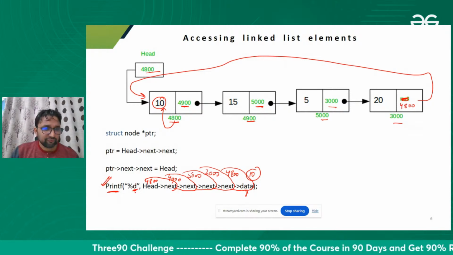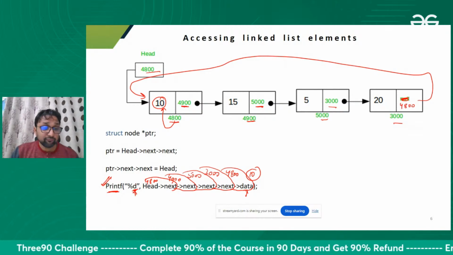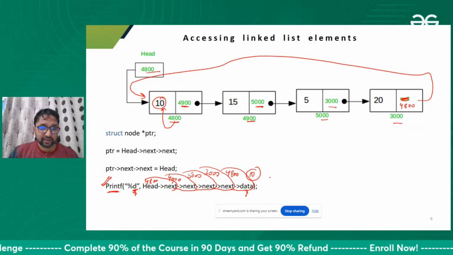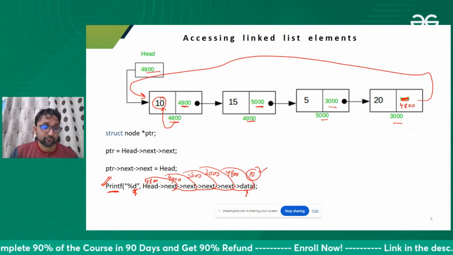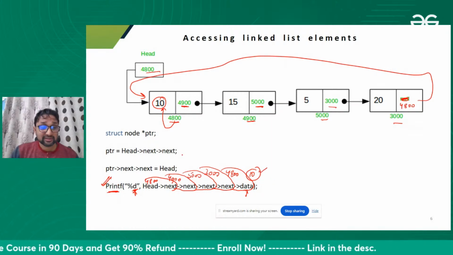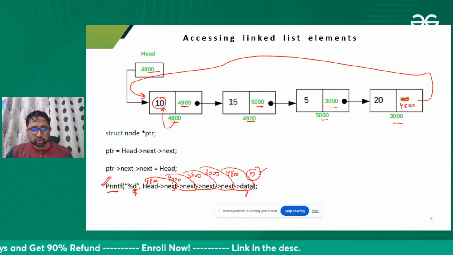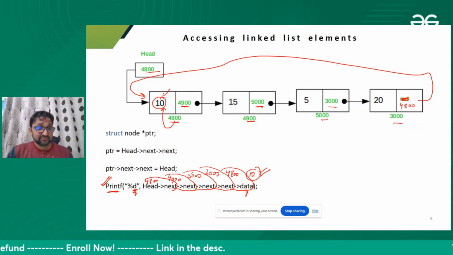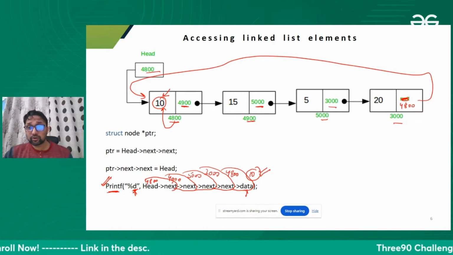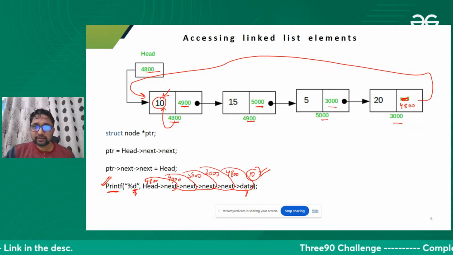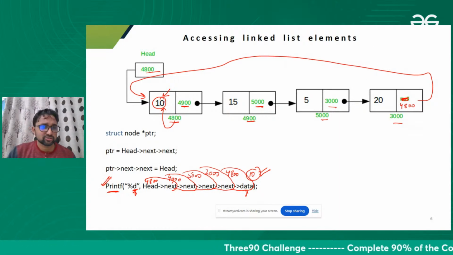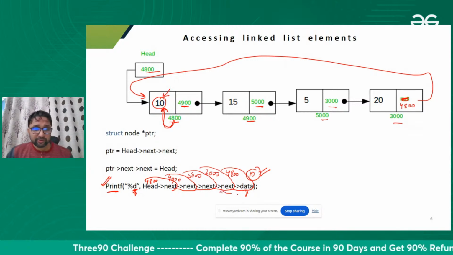Although, if you know C, we use %d for printing integers, and 10 is an integer over here. We are not printing the address. Okay, fine. So this will print 10. This will print this value. We are going one by one to other nodes, and after this we come to the first node, and there we print the data.